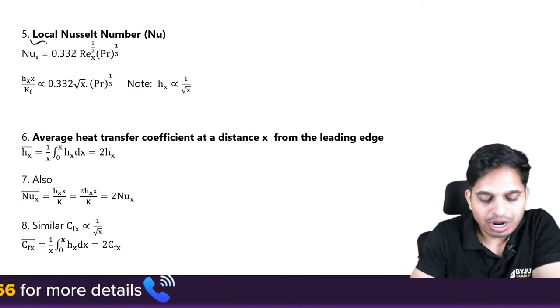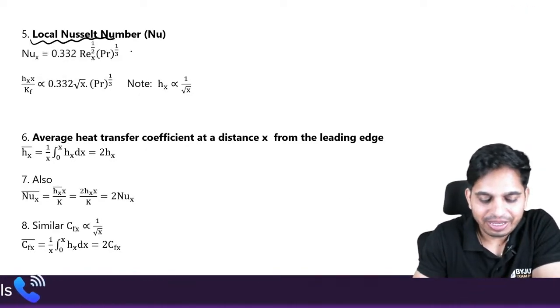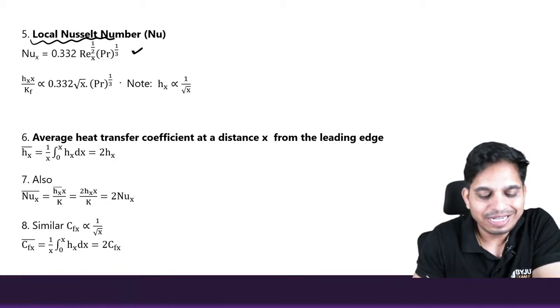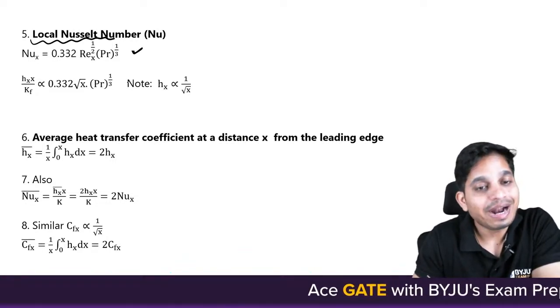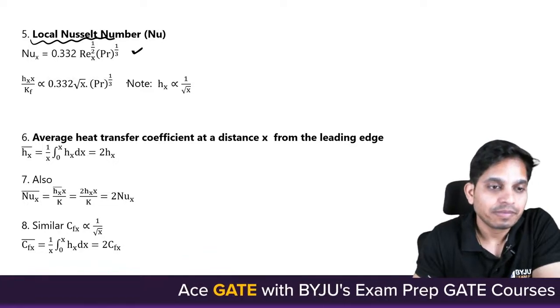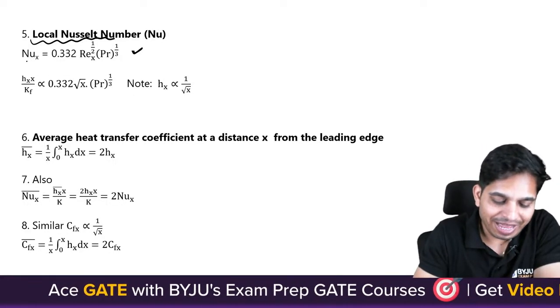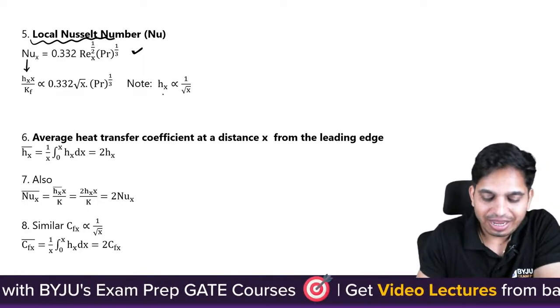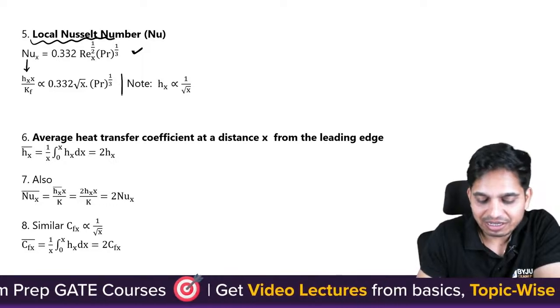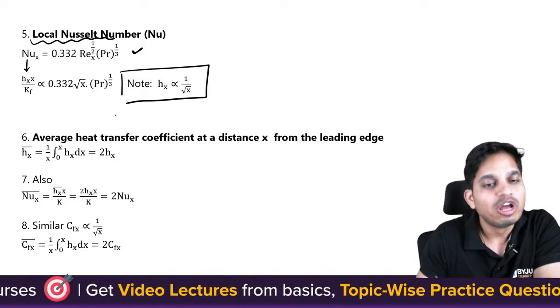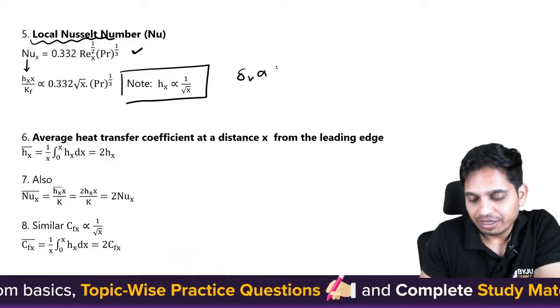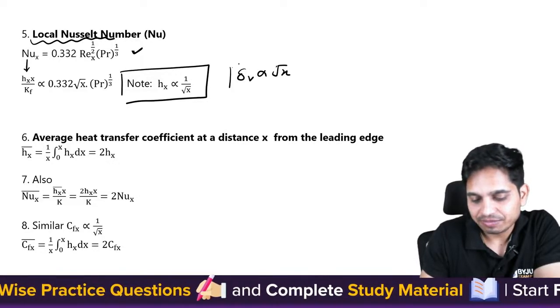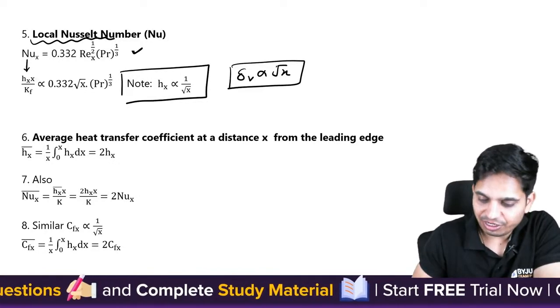Now the local Nusselt number is given by this equation: 0.332 Reynolds number to the power 1 by 2 and Prandtl number to the power 1 by 3. And from here I can write h, and I can see that h is inversely proportional to root x, like we have seen for delta v, as we have seen.